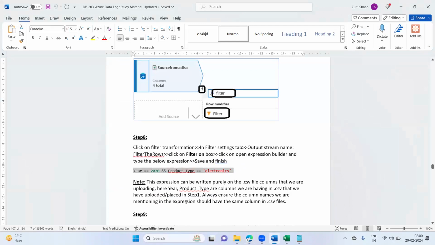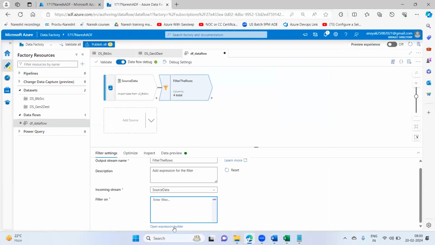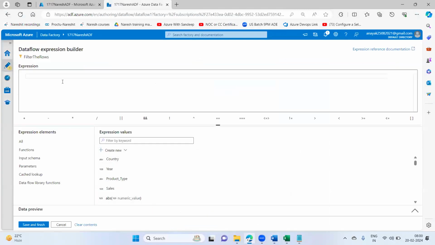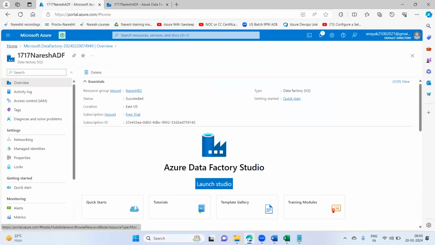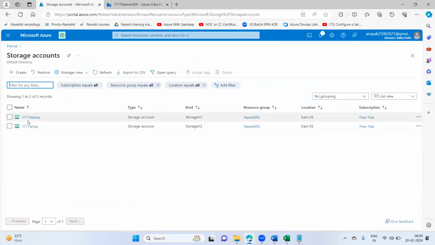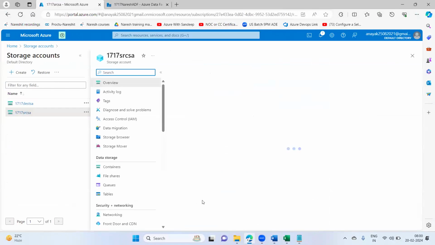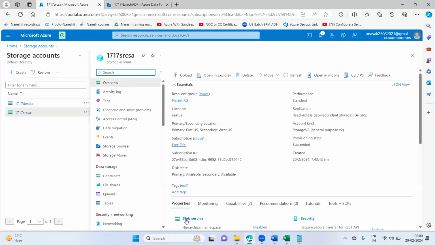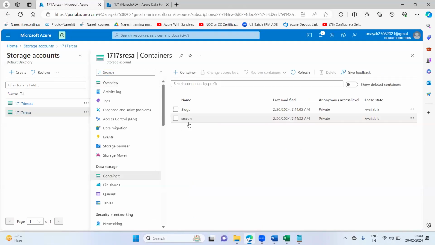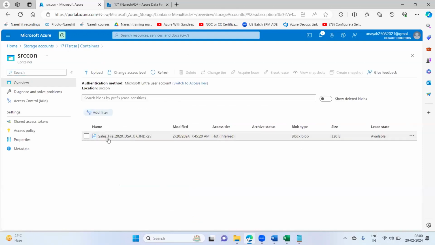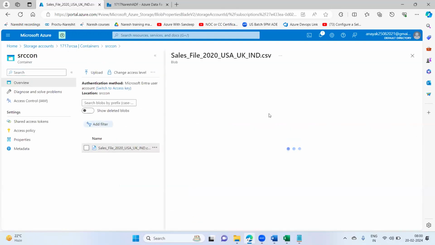Though I'm having data in my source file, I want to filter only the data for the year 2020 and product type should be electronics. So if I come to my source, the CSV file, please understand this, guys, it is helpful from an interview point of view.